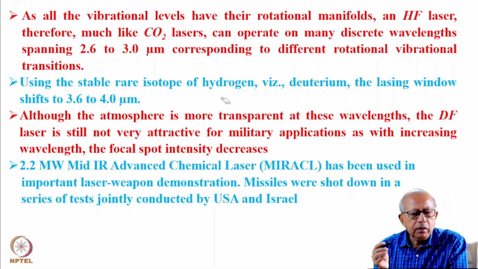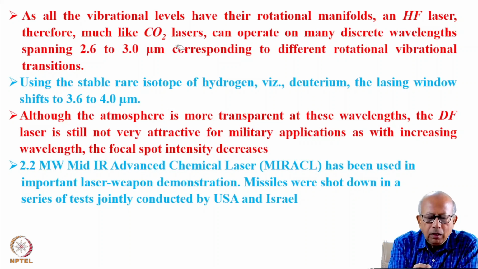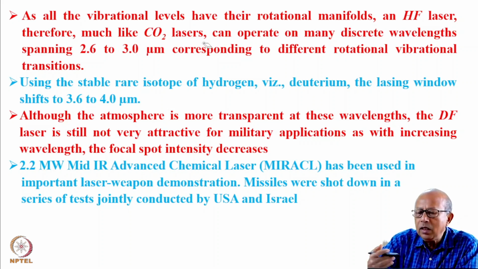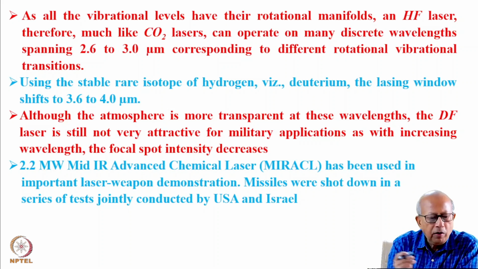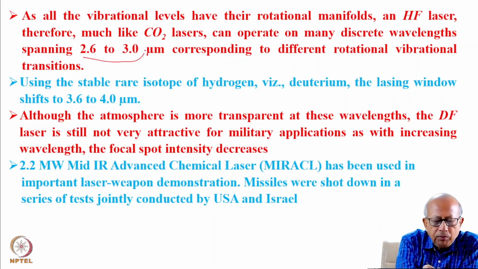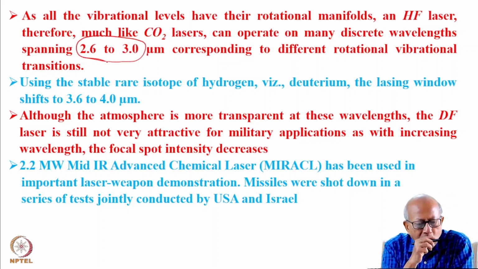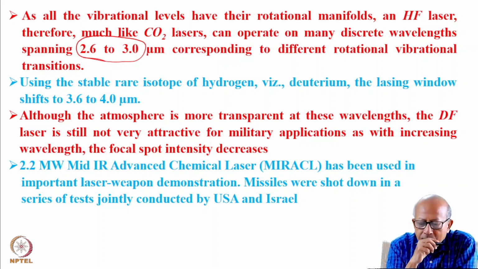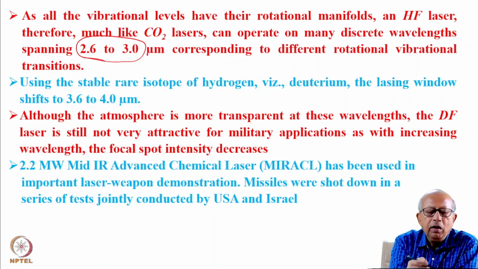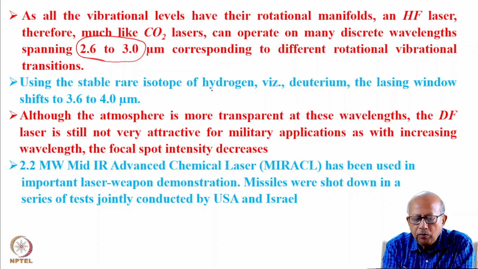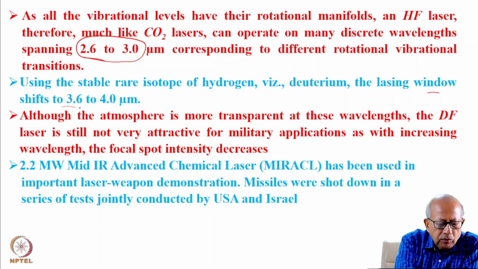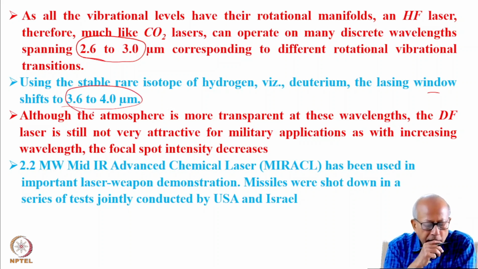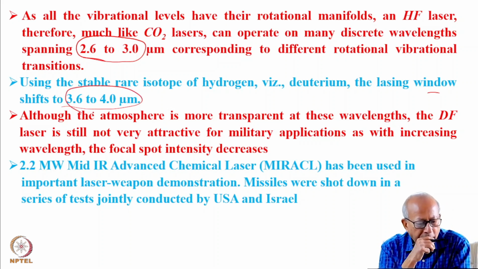So we have seen that like the CO2 laser, these lasers also can have many rotational vibrational transitions, and we have already seen the HF laser operate in the range of 2.6 to 3 micron. If you replace hydrogen by that other heavier isotope of hydrogen, which is rarer, then the lasing window shifts from 3.6 to 4.4 micron.